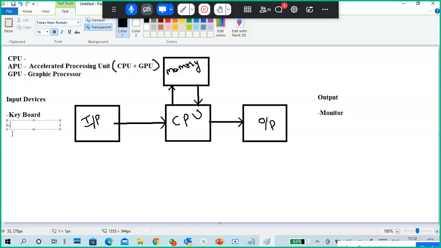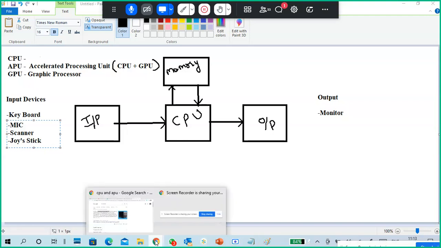So what are there? Okay, keyboard is a standard input device. Remember that. What are other input devices? Mic. Next, scanner, joystick. Okay, keyboard, mouse, joystick.